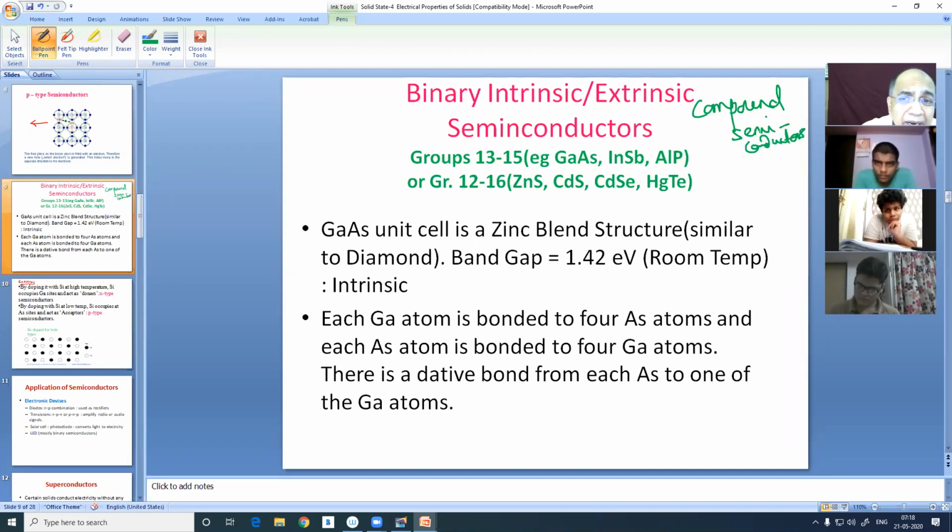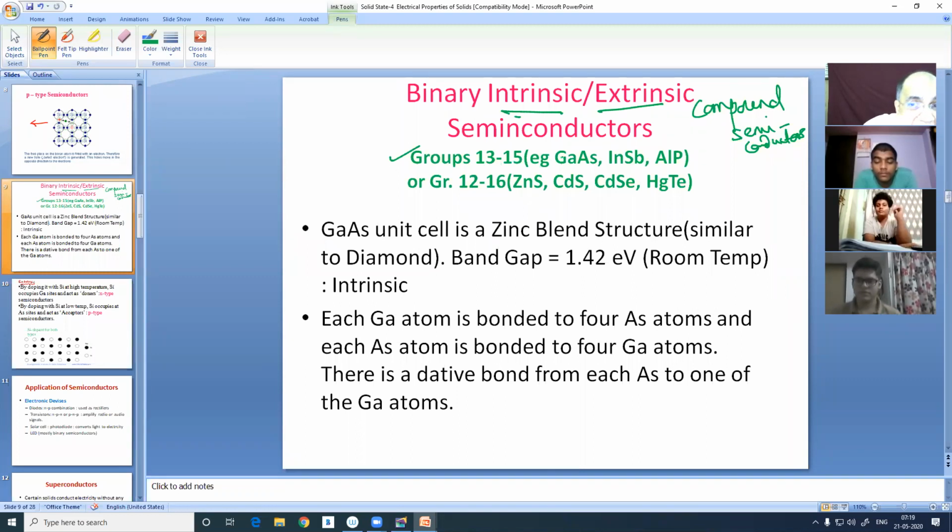These binary semiconductors are also called compound semiconductors. And these can be intrinsic, that means virgin, without addition of any impurity, or it can be extrinsic. So let's first talk about this type: one element from group 13 and the other element from group 15, which were used independently as dopants for elemental semiconductors like silicon and germanium.